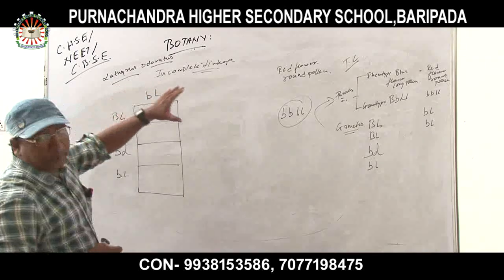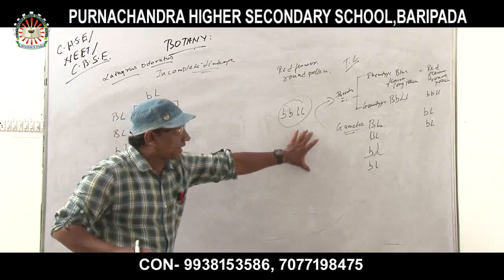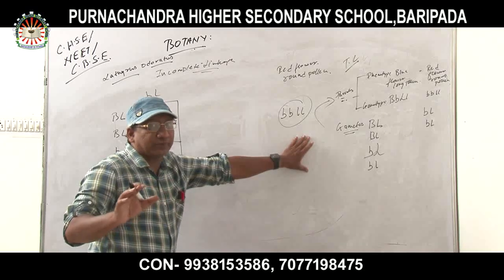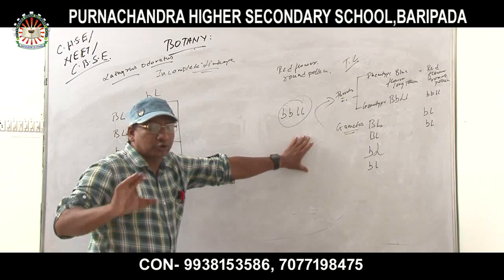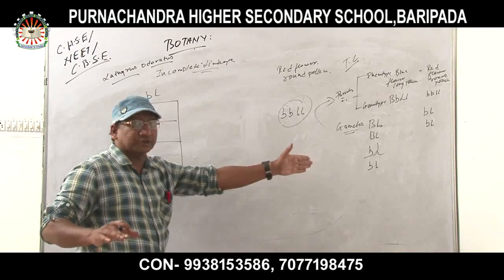Due to incomplete linkage, all four gametes are forming. But in complete linkage, only two gametes were forming instead of four.